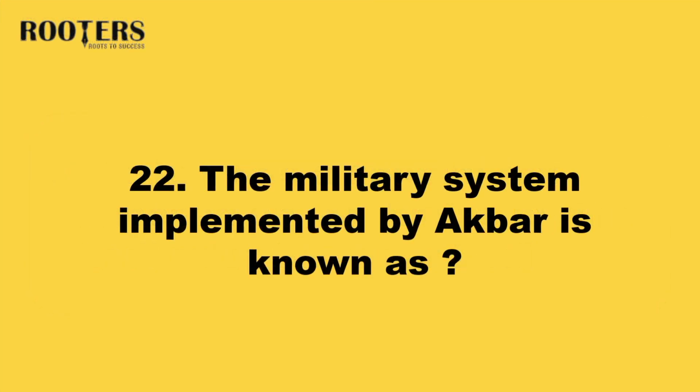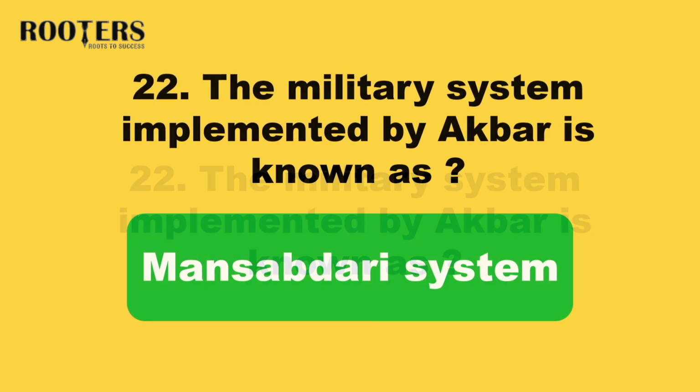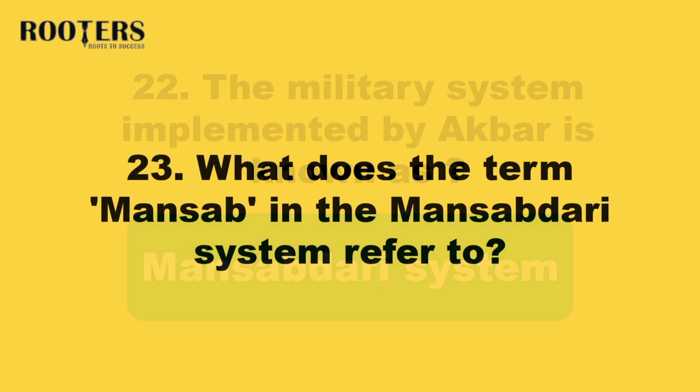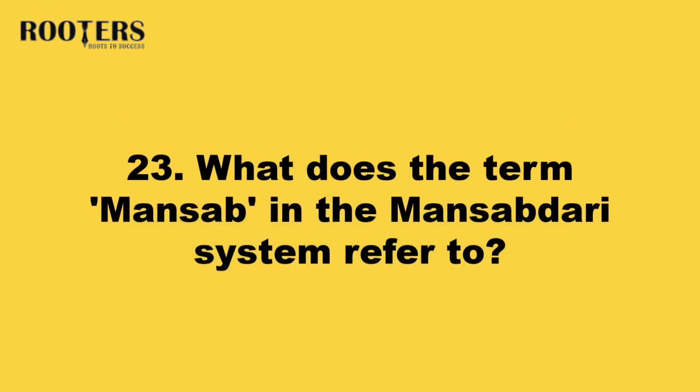22. The military system implemented by Akbar is known as? Answer: Mansabdari system. 23. What does the term Mansab in the Mansabdari system refer to?